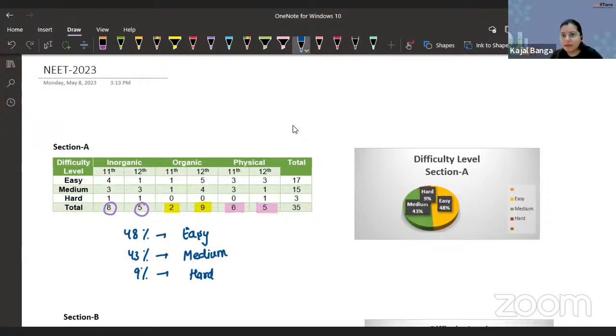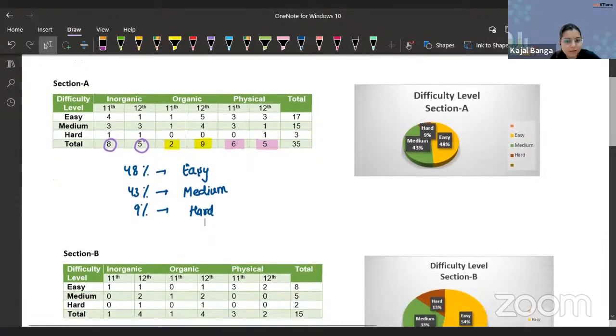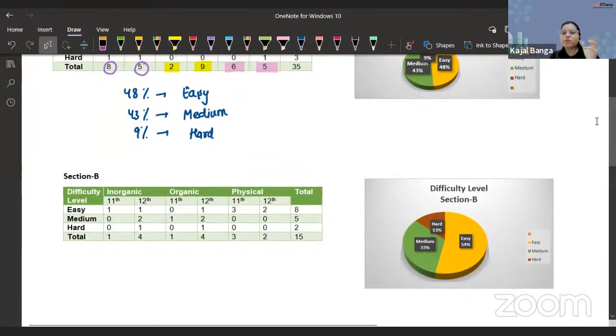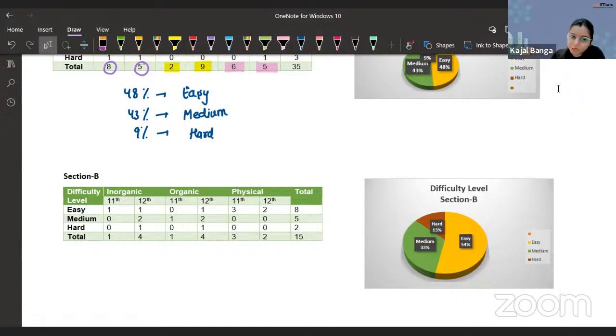Jumping to our section B, over there also we have the same analysis based on the difficulty level and based on the branch. In inorganic, from 11th grade, there was only one question and that one question was D block. And I would say, yes, it was a comparatively tricky question. There were multiple concepts of D block that you need to apply. So I agree with you, this was not an easy question. It would be a difficult question from my end.